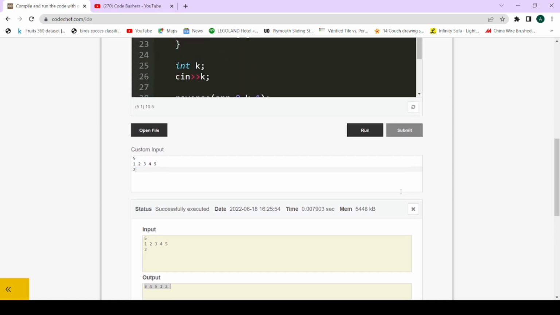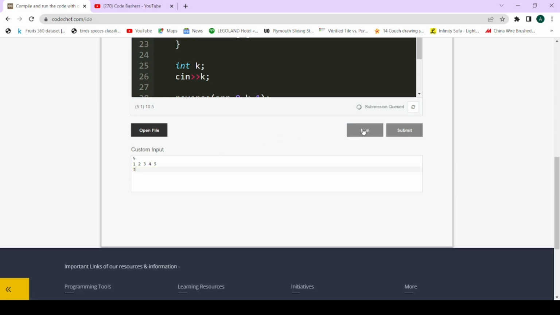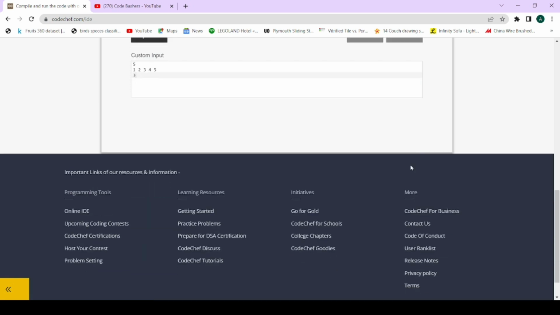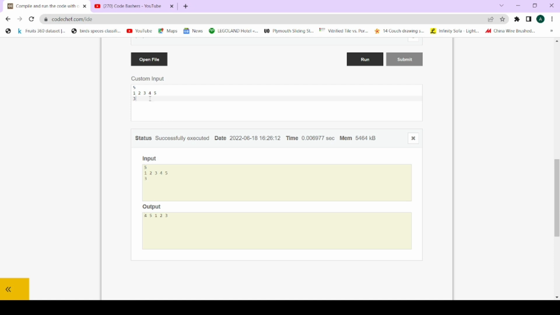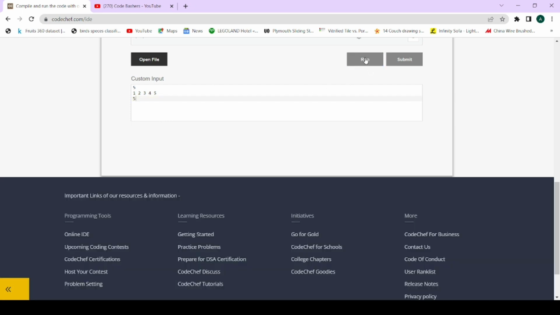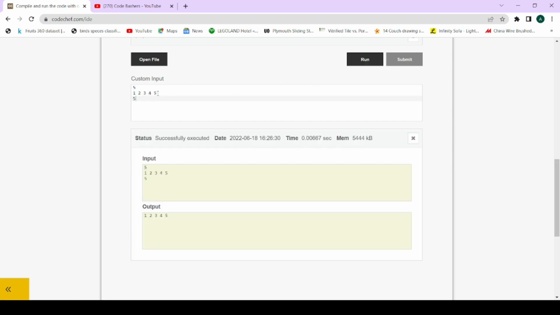That is absolutely correct. If we take the value of k as 3, the output should be 4 5 1 2 3. Let's see what happens. And you might be thinking, what if we take k equal to the length of the array, that is 5? In that case, the resultant answer will be equal to the input array only, that is 1 2 3 4 5. So here you can see that it is 1 2 3 4 5 only.